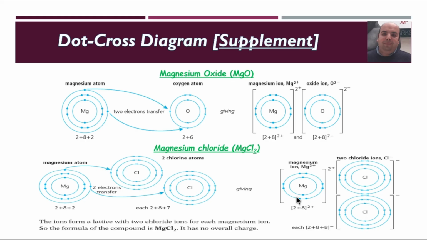This means magnesium will combine with 2 chloride ions. This gives magnesium 2+ and 2 chloride ions, each with a charge of 1-. This means the ions form a lattice with 2 chloride ions for each magnesium ion, so the compound magnesium chloride has no overall charge.